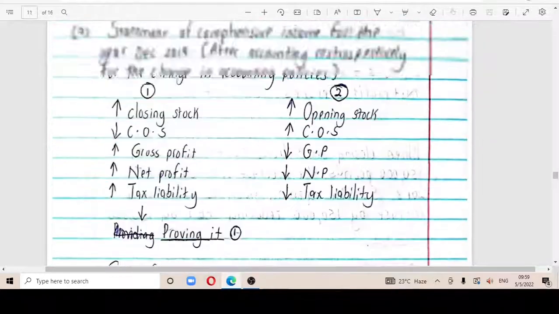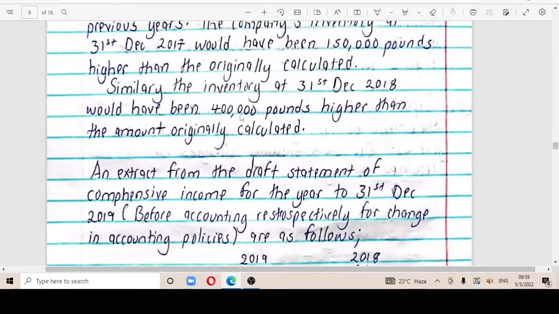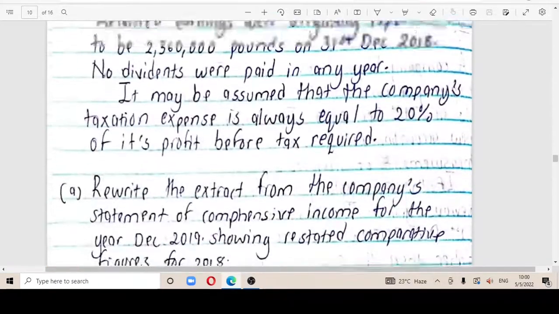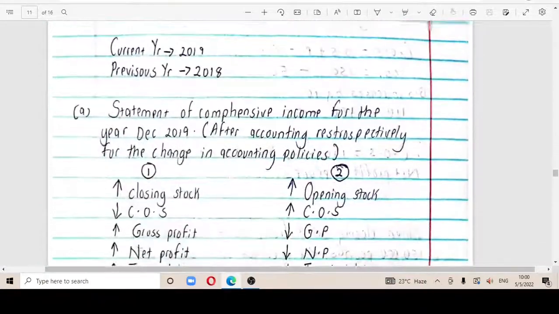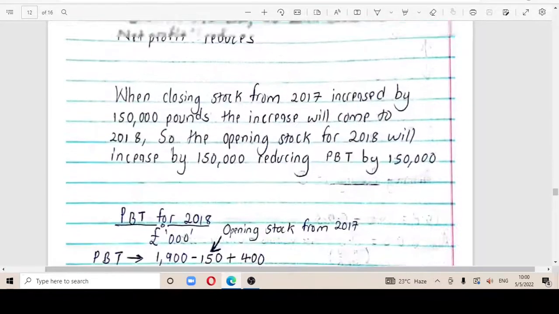And then we are also having another point in the question. They had said, similarly, the inventory at 31st December 2018 would have been £400 higher than the amount originally calculated. So here what is happening? You find out that the closing stock in 2018 is increasing. And so once the closing stock in 2018 is increasing, meaning our gross profit is also going to increase. So you just have to come to the profit before tax.